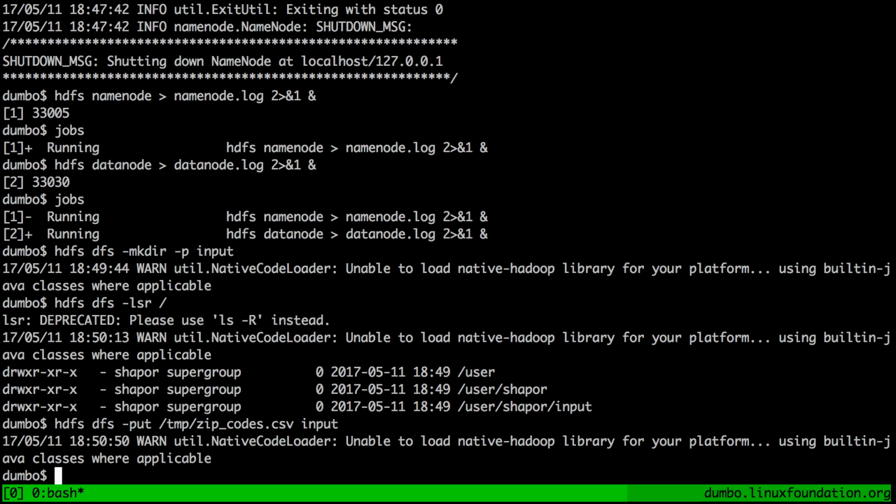What's next? Well, we can actually try running MapReduce on the file that's in HDFS. And if this sounds a little bit crazy to you, it actually should, because we haven't really configured YARN yet, so there is absolutely no way for us to run MapReduce the way it's supposed to be run, which is on YARN. So we will actually be running MapReduce in local mode, but the data that MapReduce will take will be coming from a real HDFS instance. So let's run this command.